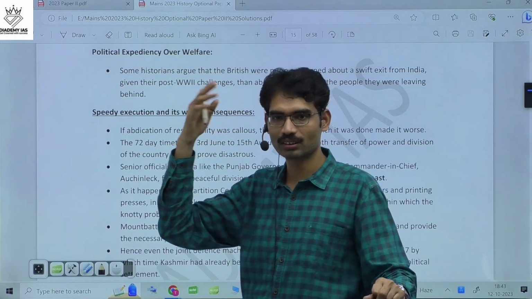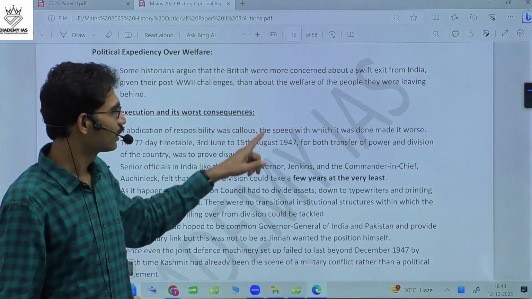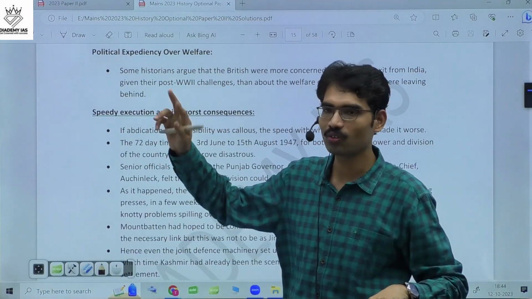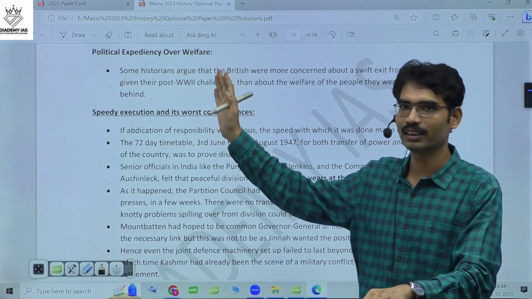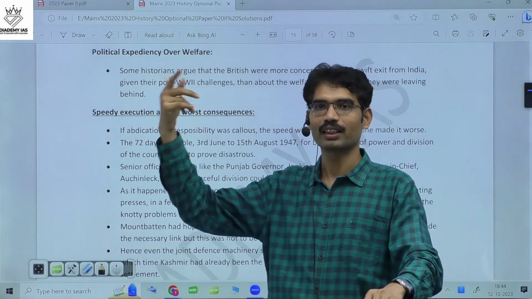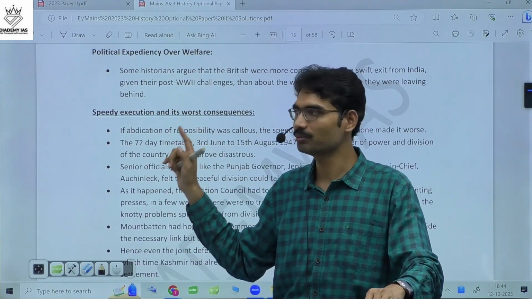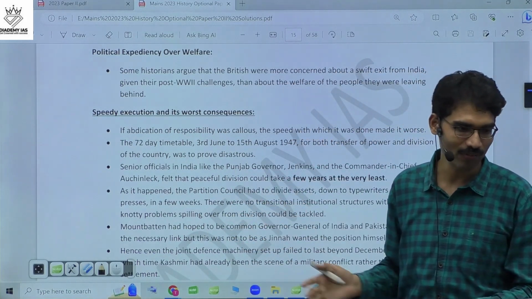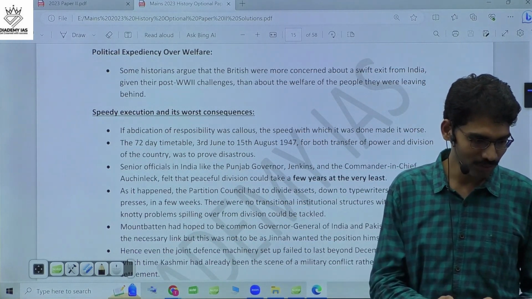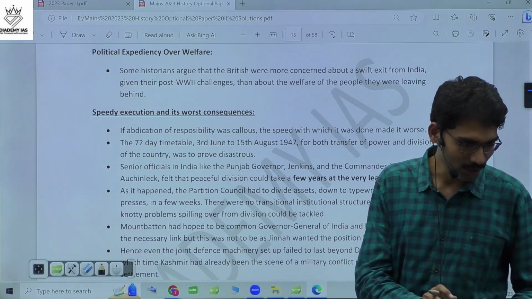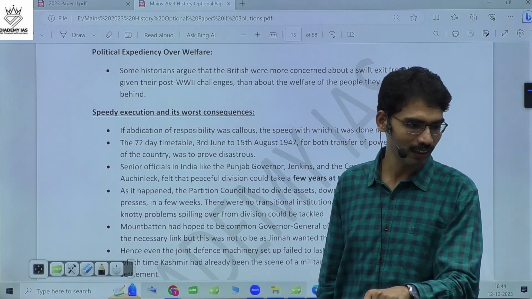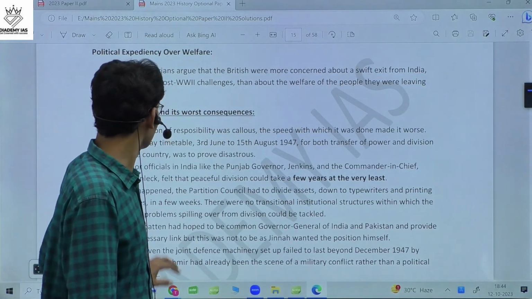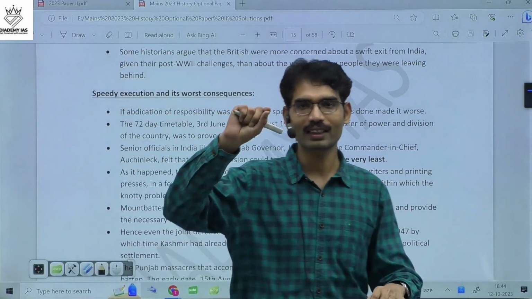So they always thought about Cold War politics. This is also the time period of the Cold War at the world level. And they always made Cold War calculations, that once India and Pakistan were partitioned, it appears during the Cold War that it is beneficial to them. So they always thought in that angle, not about Indians' welfare. With no regard for morality, they played politics that paved the way for the great game of the Cold War era in the years to come. Yes, and we are still facing the consequences of it. So that shows the callous attitude.